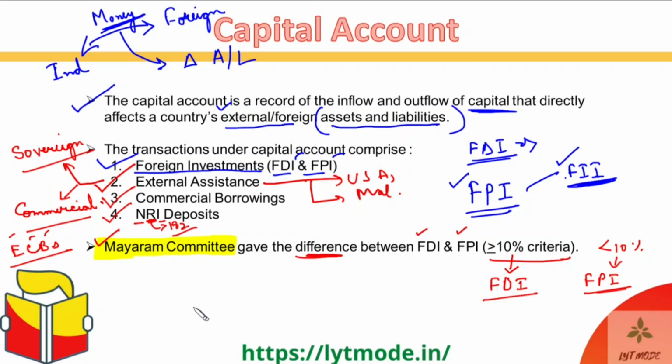If these NRIs come and deposit money in India, then that is also an international transaction taking place, right? That kind of transaction falls under the NRI deposits category, which is a part of the capital account of a country. Got it, guys?